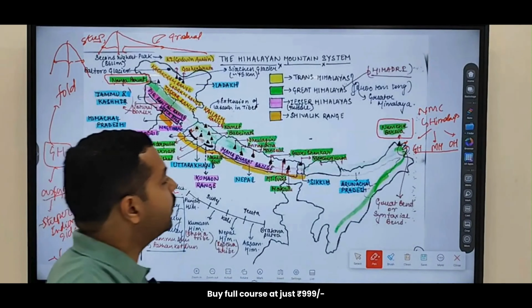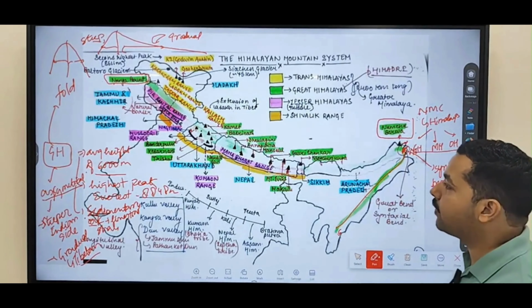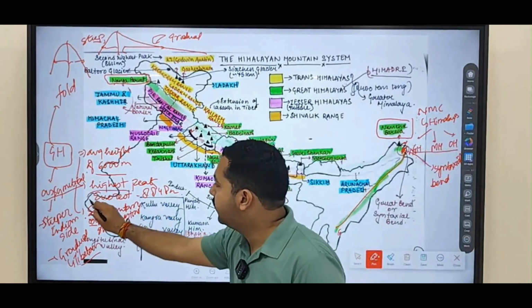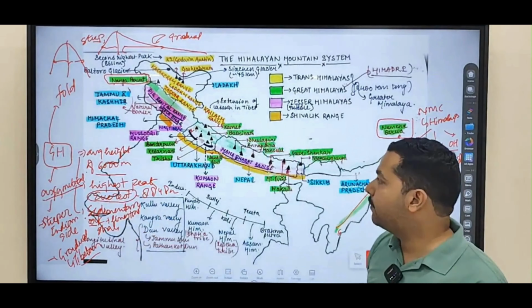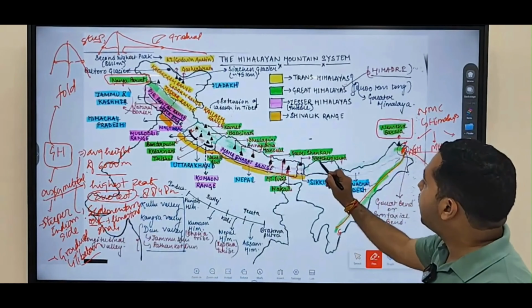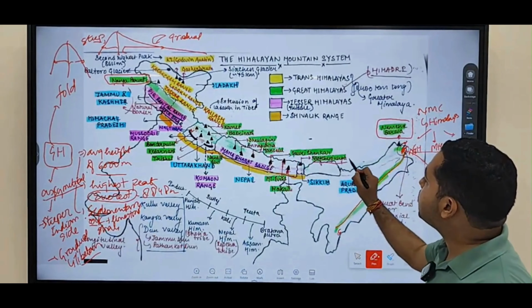Clear? Now what you have to keep in mind is that there are a lot of important ranges that you're going to find in this region. In the Greater Himalayas you will find a lot of important ranges. What are the important ranges? One important range is Mount Everest. Another is your Kanchenjunga.